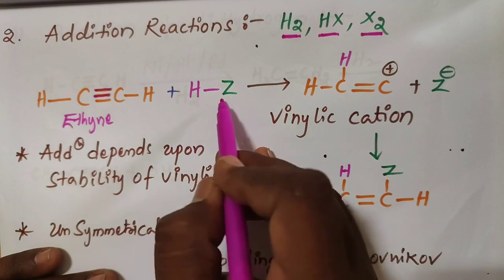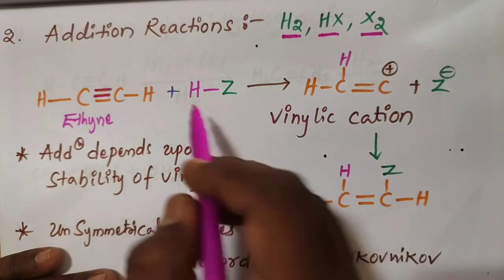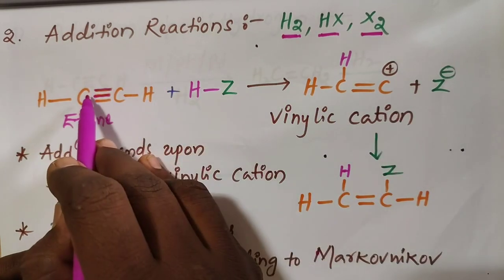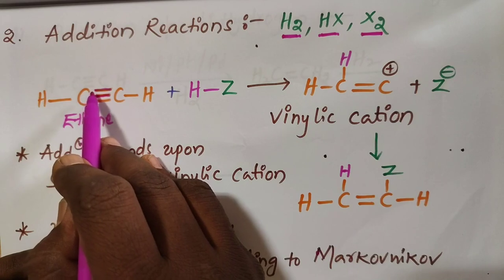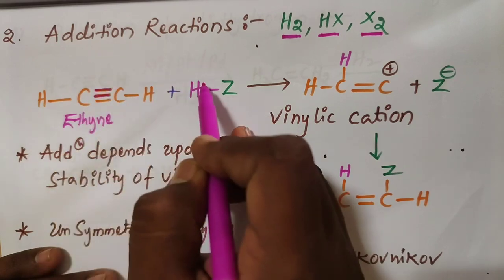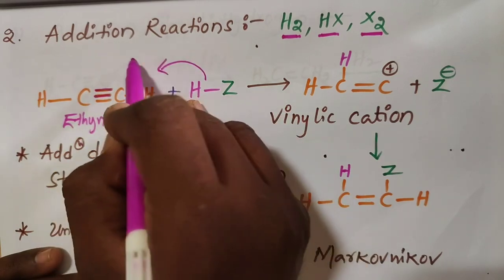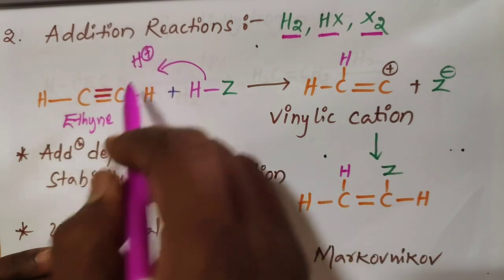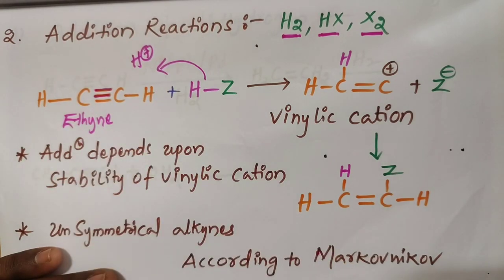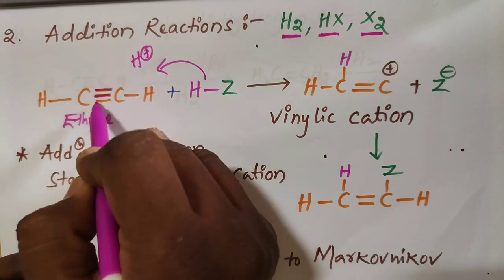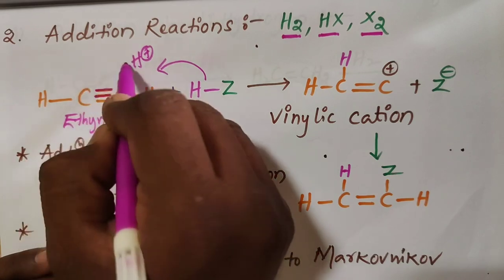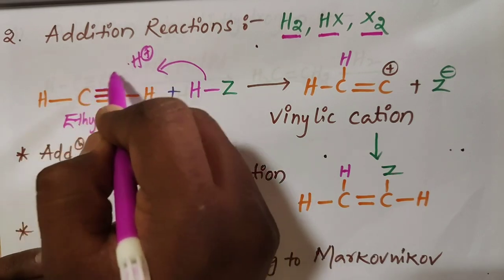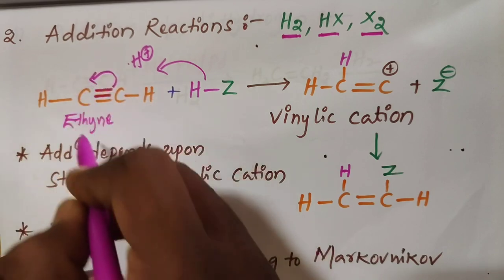Ethyne reacts with HZ, we get hydrogen added to one of the carbon in the formation of H plus. The hydrogen is going to be added in the formation of H plus. First of all, electrophilic addition reactions take place. Electrophile is added to this alkyne. This is the electrophile added to this one. So this bond is going to shift onto one of the carbon.